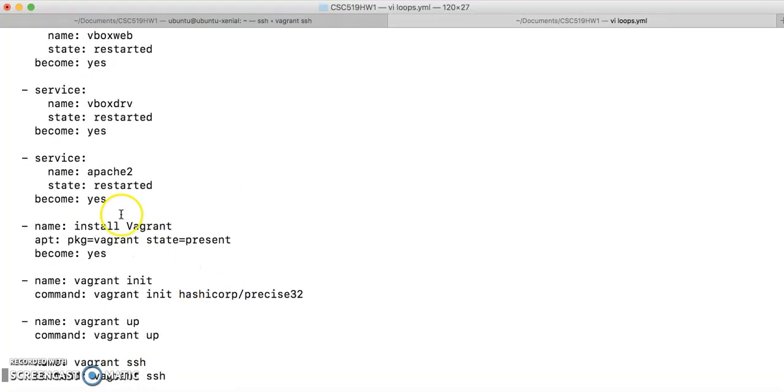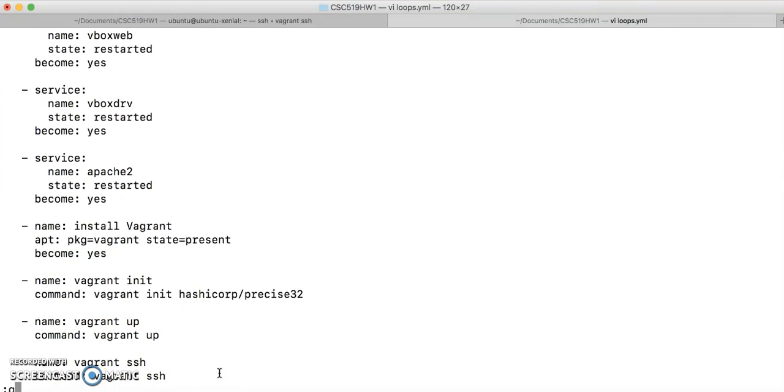And now at the end, I have installed Vagrant. And after installing Vagrant, to spin up another VM on this virtual machine of Ubuntu 16.04, I have given this tasks of Vagrant init and then Vagrant up and then Vagrant ssh.